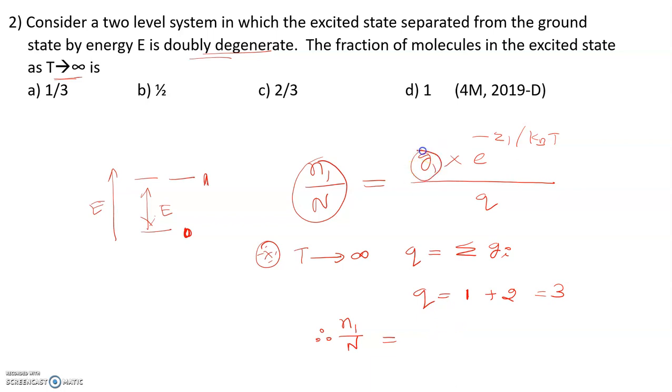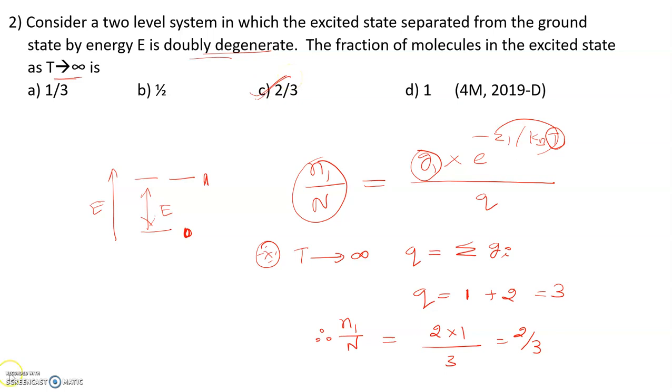What is the degeneracy of the excited state? 2 into... and as temperature approaches infinity, if I substitute infinity here, we know very well 1 by infinity is 0. So if 1 by infinity is 0, the entire term becomes 0. Therefore e power 0 is 1. So this is 1 divided by 3. So the correct answer is 2 by 3. So the fraction of molecules in the excited state as T approaches infinity is 2 by 3.